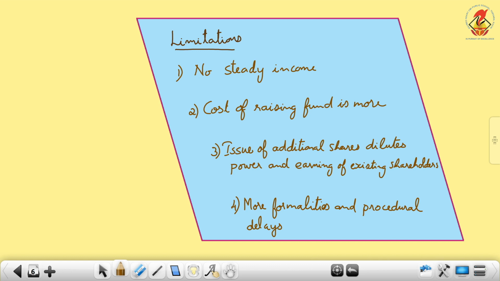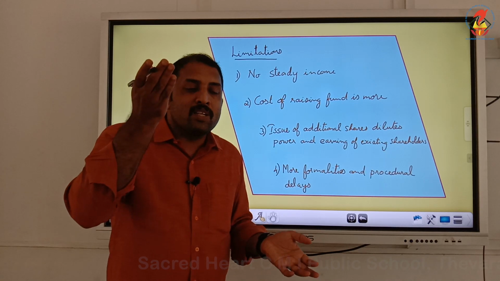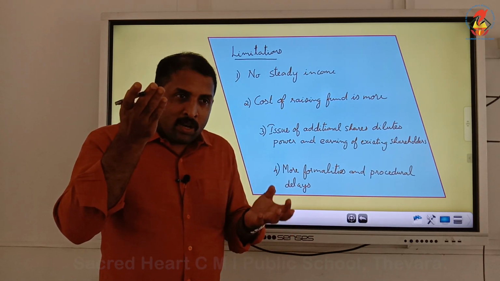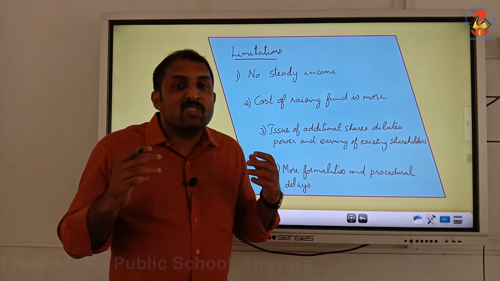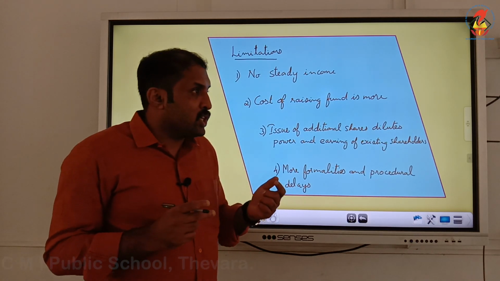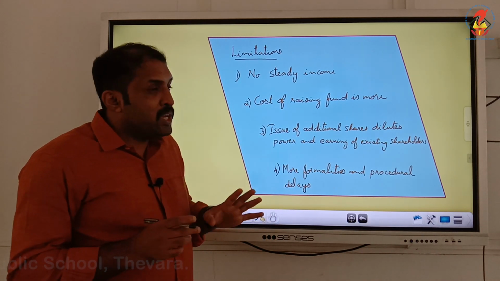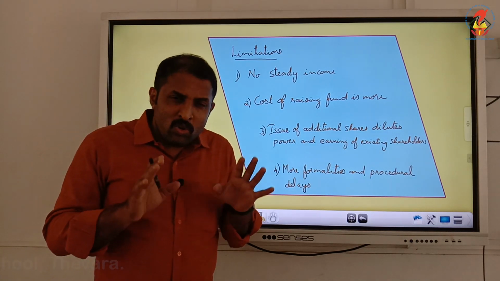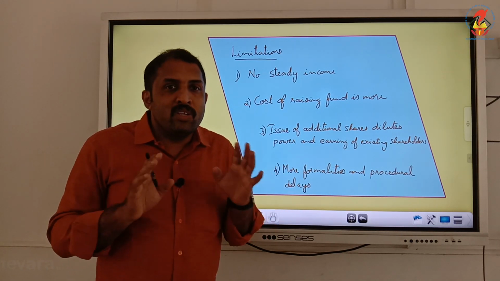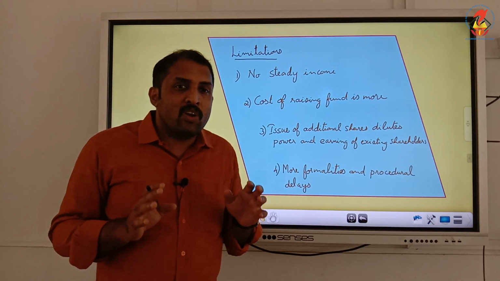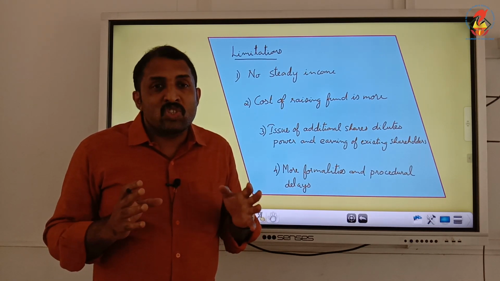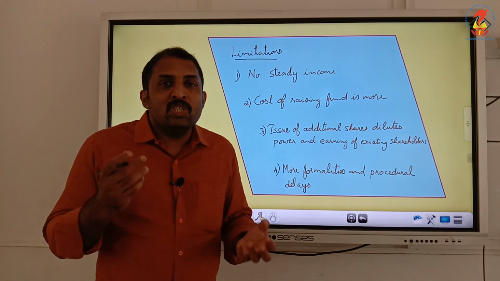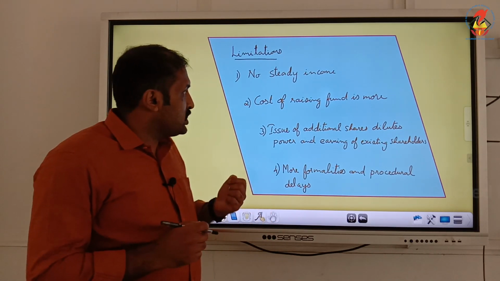First one itself is no steady income, because based on earnings it can change, it can be high, it can be low, it goes on fluctuating. So we cannot expect a steady income from equity shares. That is one of the major limitations. Shareholders cannot have any guarantee of steady income. According to the change in earnings, there can be fluctuations.